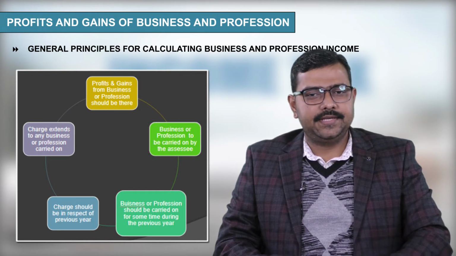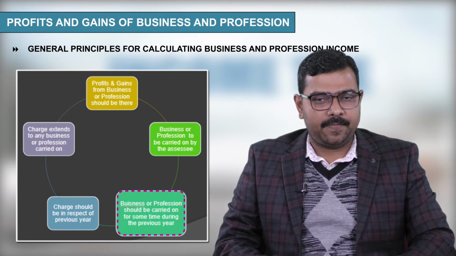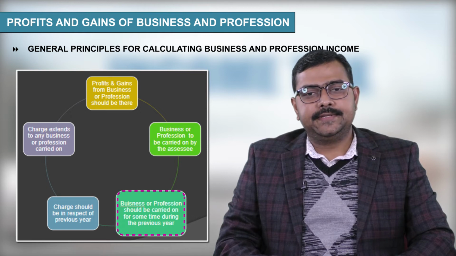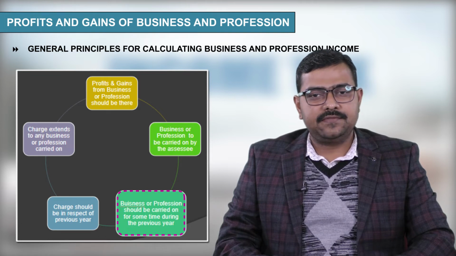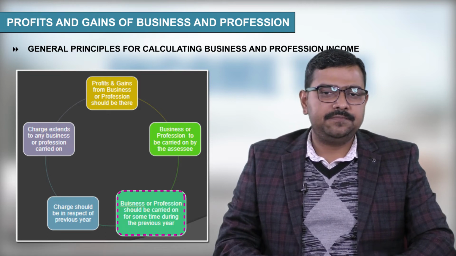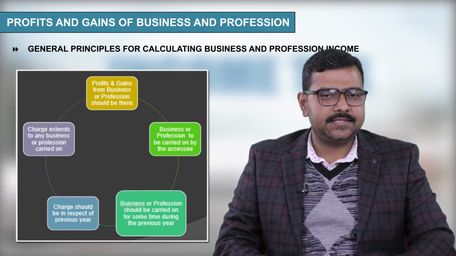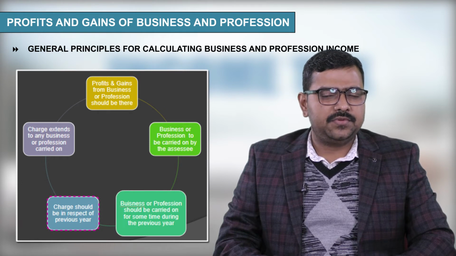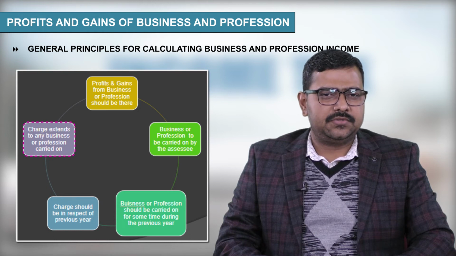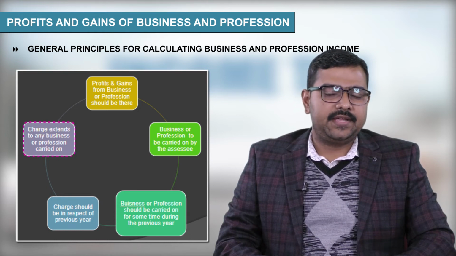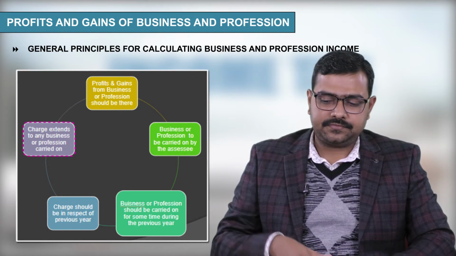Next, business or profession should be carried on for some time during the previous year. It is not necessary that business or profession should be carried on for the whole previous year. If business or profession is carried on for some part of the previous year, then also income shall be taxable under this head of income. Next, charge should be in respect of the previous year, and charge extends to any business or profession carried on. So, it does not matter what type of business or profession is being carried on, income shall be taxable under this head of income.